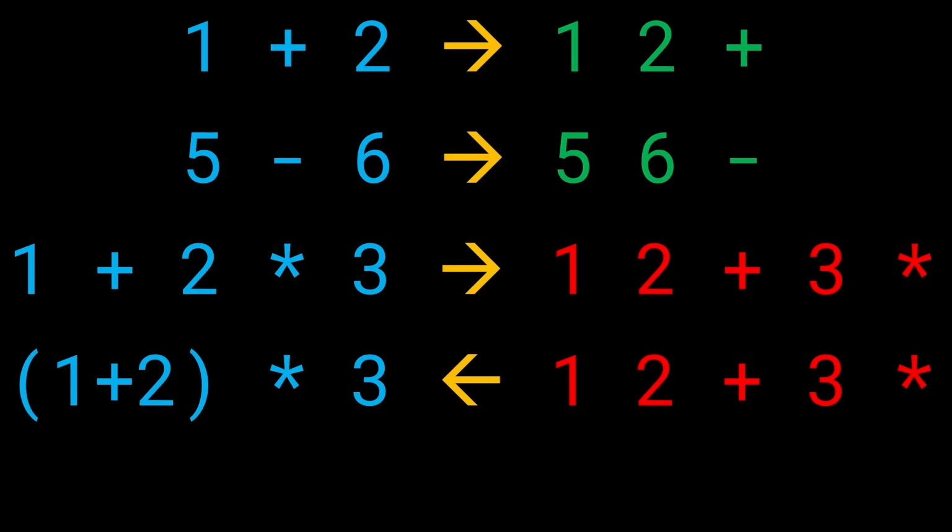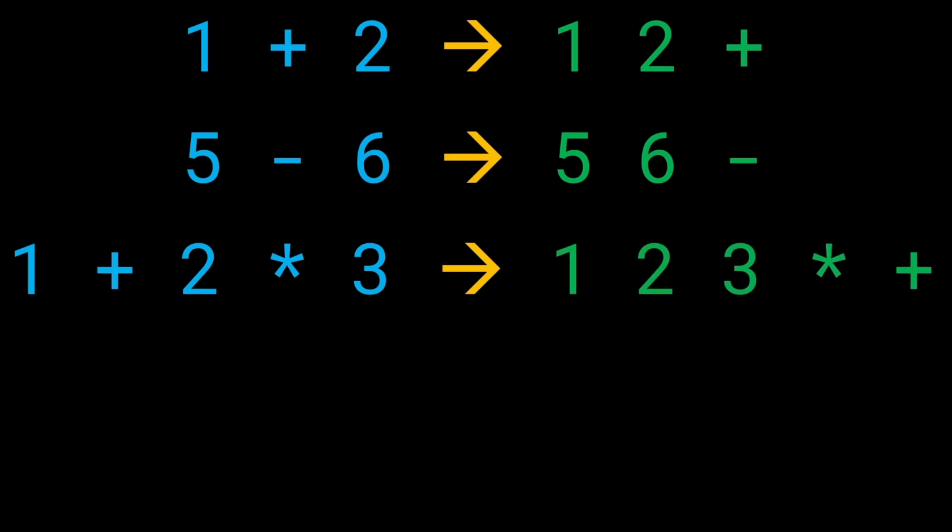We are doing 1, 2, plus 3, times, which is wrong. So what do we have to do instead? We have to switch out the ordering of this plus. Because now what we have done is 1, 2, 3, star, plus, basically saying go ahead and multiply 2 and 3 first. So 2 times 3 becomes 6, and so we'll write 1, 6, plus. Now 1, 6, plus is what? It's nothing but 1 plus 6, which is 7. And so now we have the correct answer.